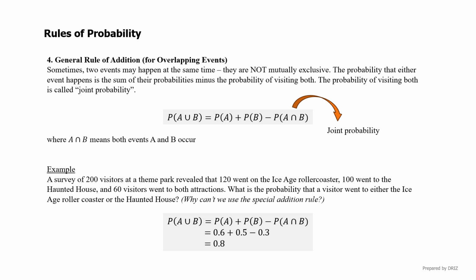The probability of going on the roller coaster or haunted house is 0.6 plus 0.5 minus 0.3, which gives us 0.8. This subtraction is important because the 60 people who went to both places were counted twice, so we remove one count of that overlap. In short, the general rule of addition helps avoid double counting when events can happen together.